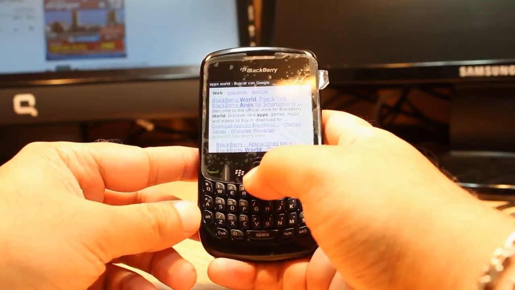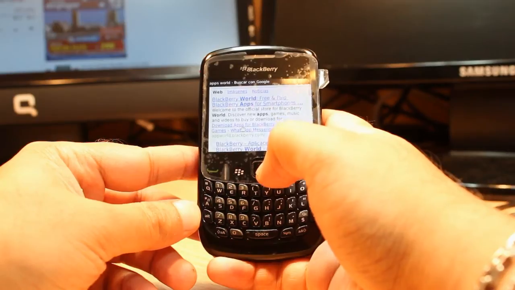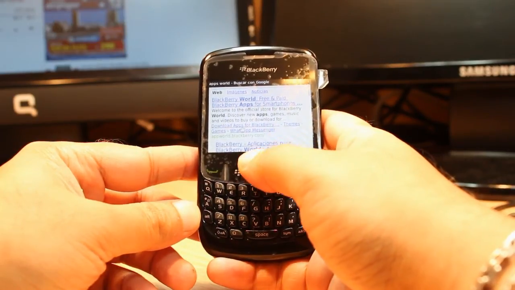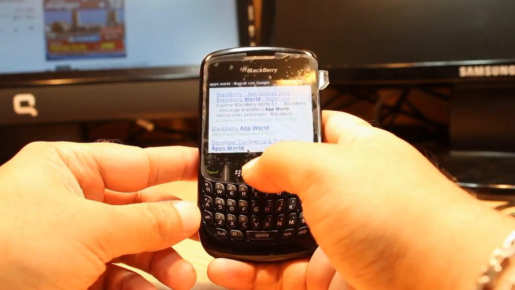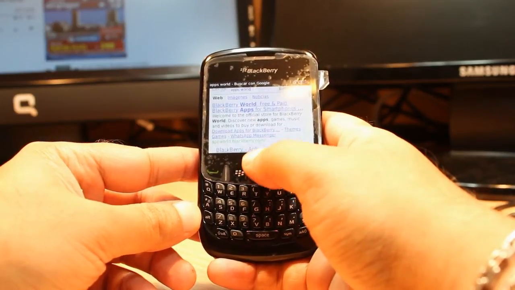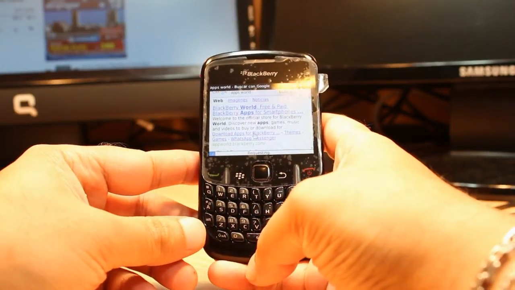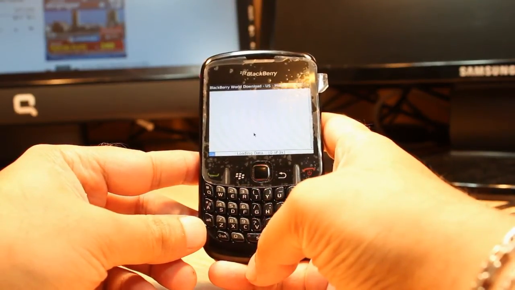Here few pages appeared. You should see this one, download apps for Blackberry, something like this. You will have so many options. Blackberry Apps World, here is one more option. I will click this one, download apps for Blackberry, and it will take me to the page of Blackberry, www.blackberry.com.